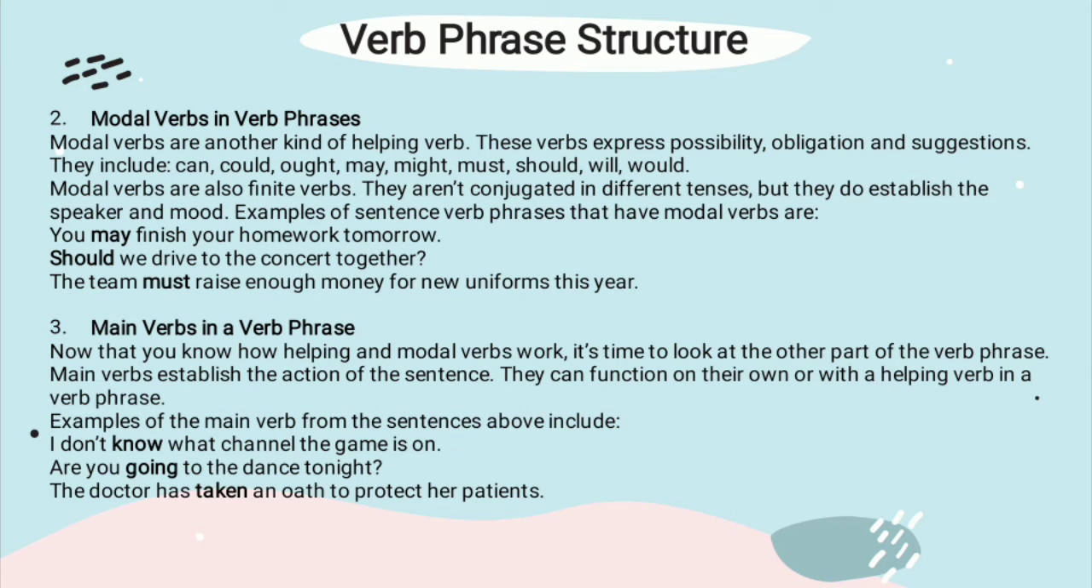Next, number 2, modal verbs in verb phrases. Modal verbs are another kind of helping verb. These verbs express possibility, obligations, and suggestions. They include can, could, ought, may, might, must, should, will, and would. Modal verbs are also finite verbs. They are not conjugated in different tenses, but they do establish the speaker and mood.